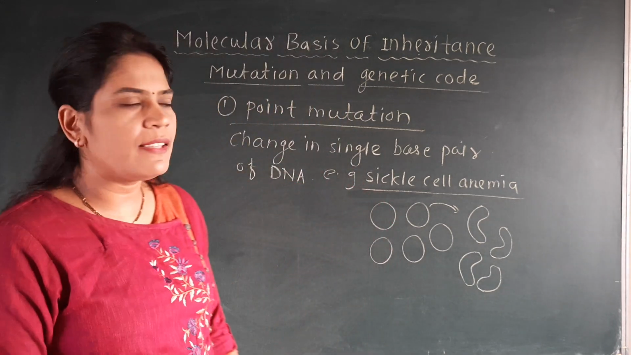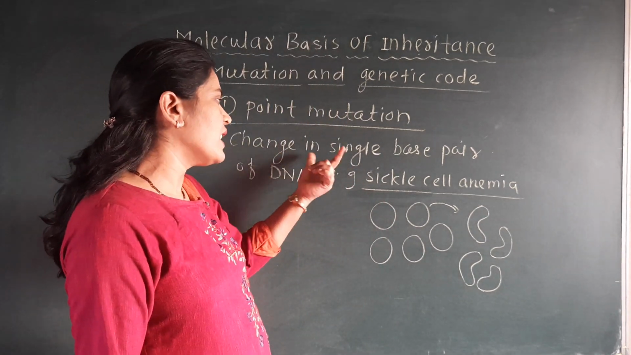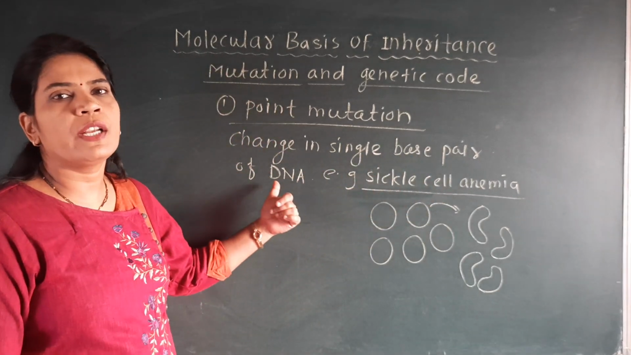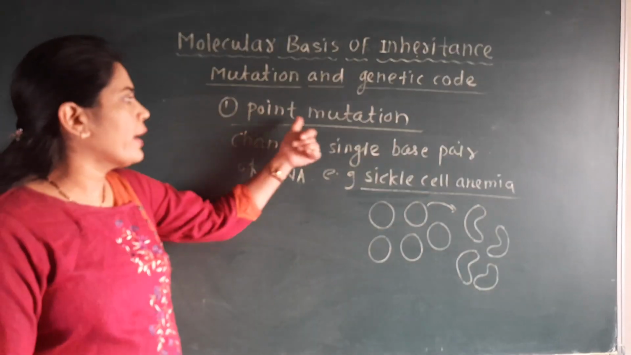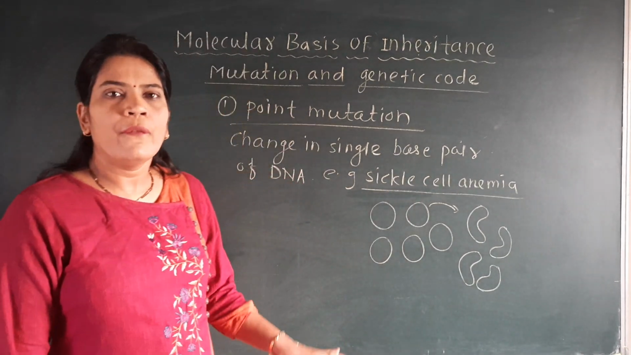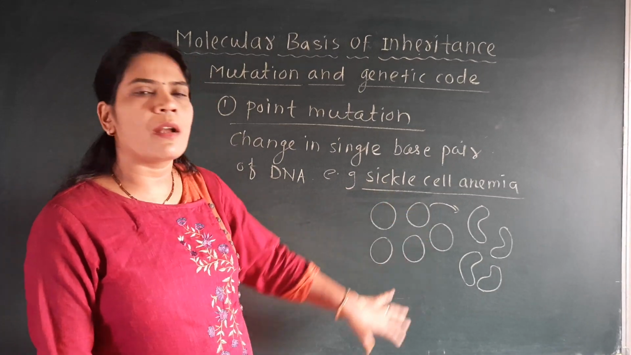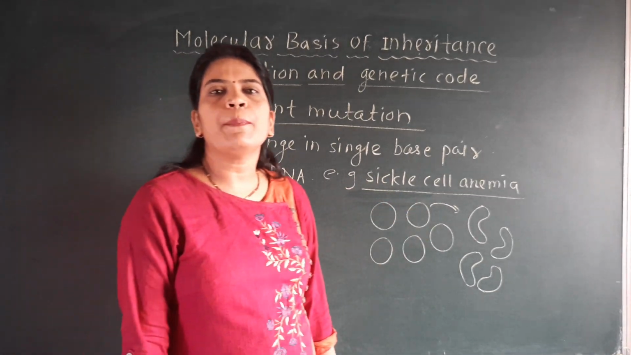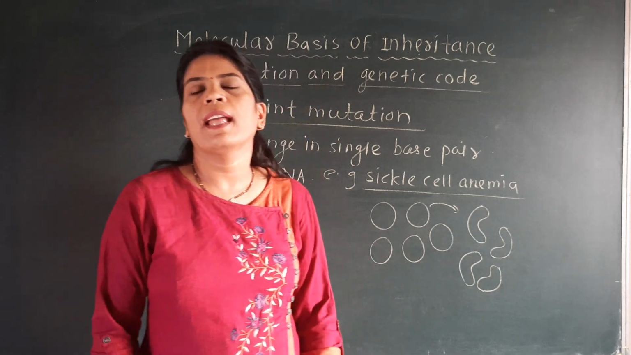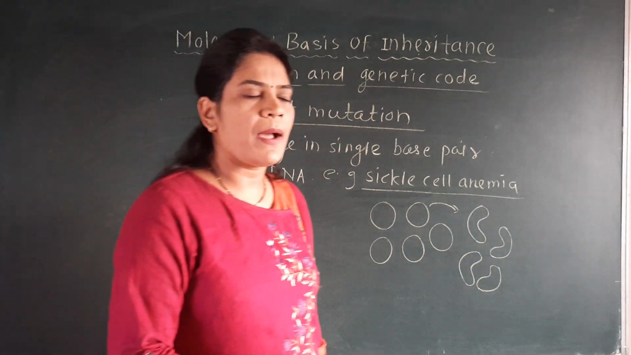So that we will discuss here, that the change in single base pair of DNA is called the point mutation, and the best example is sickle cell anemia, where instead of the normal round circular RBC, that particular person has half moon shape RBC, and that is called as a sickle shape RBC.